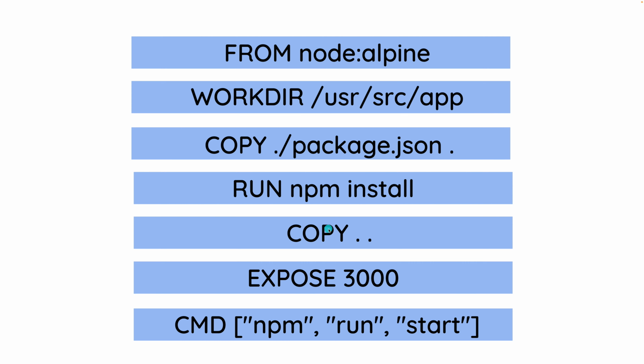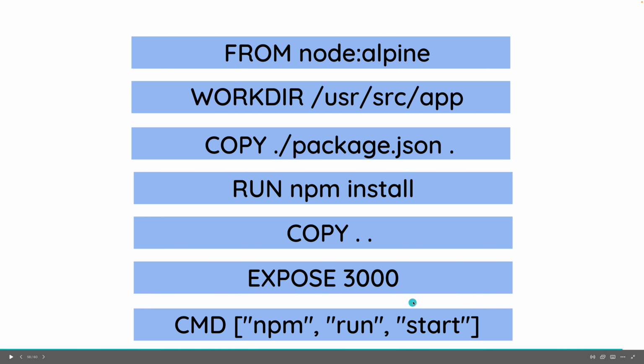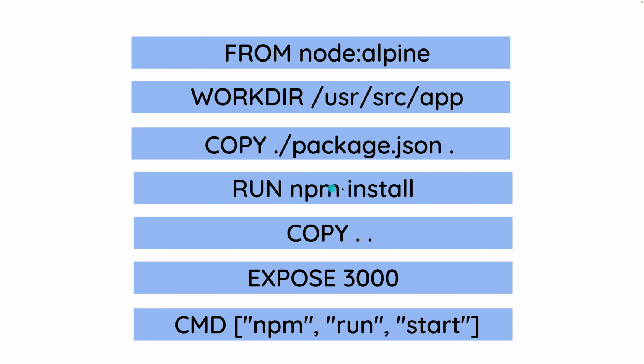So let's say we make a change to our code base, but now not our package.json. This step is going to be cached. This step is going to be cached. This step is not going to be cached, but this step is very quick. And then these other steps are also very quick. So that way we actually avoid running npm install anytime we make a code change.